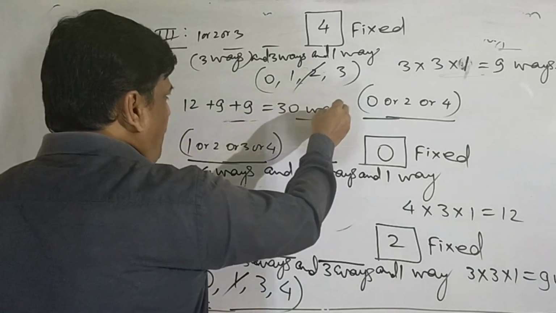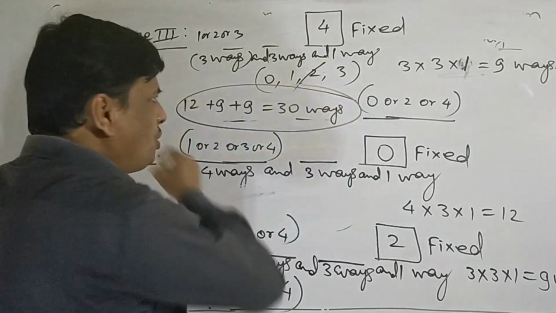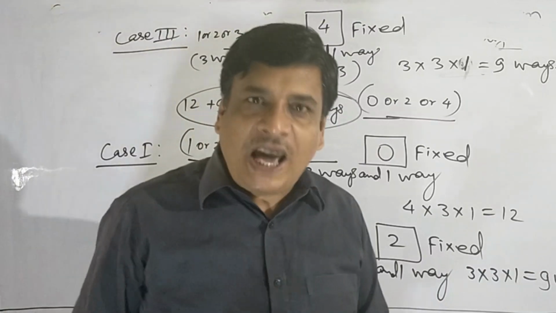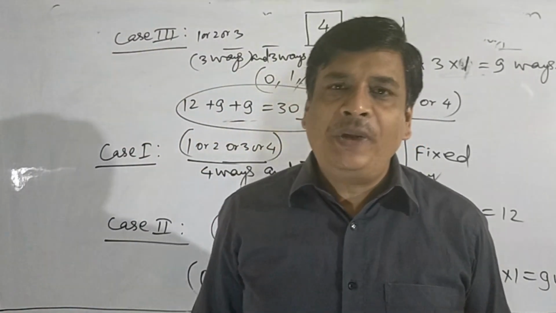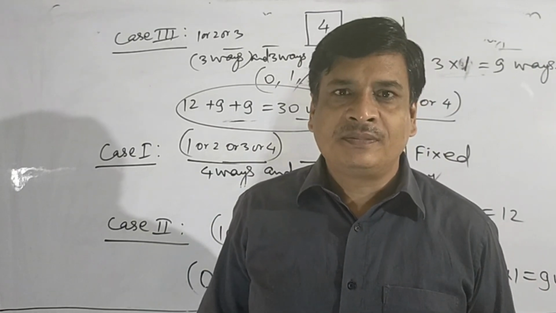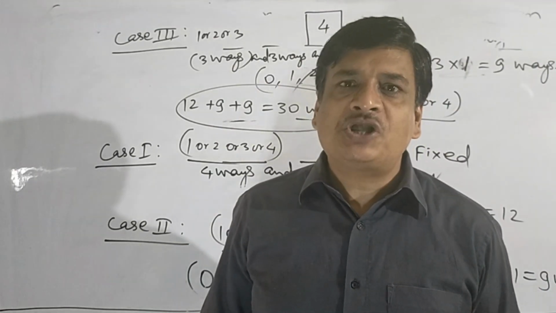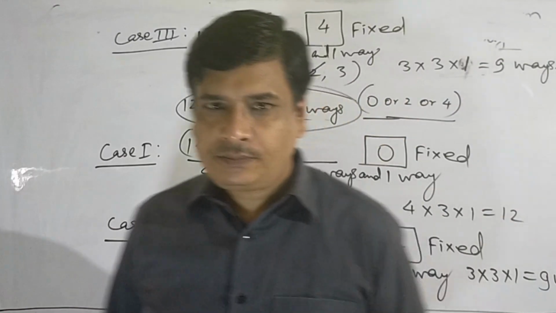So total 30 ways. By 30 ways we can use the 5 digits 0, 1, 2, 3 and 4 to make even numbers of 3 different digits.